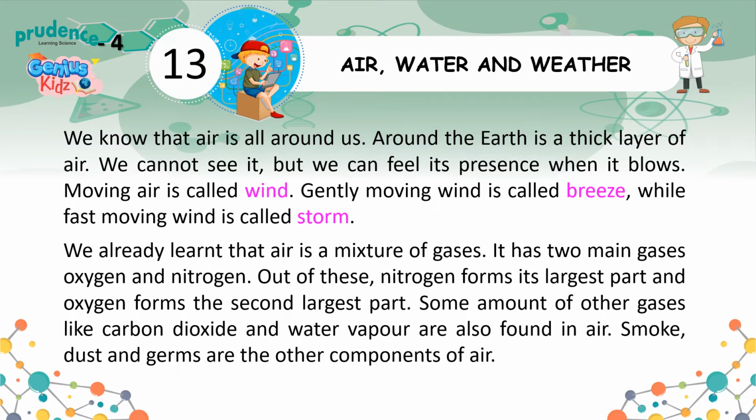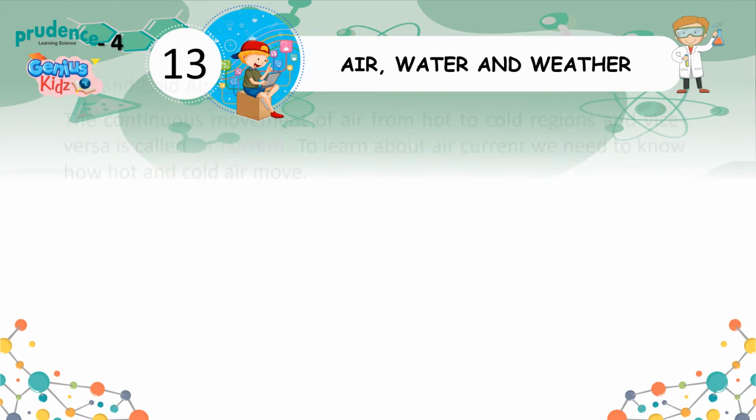We already learned that air is a mixture of gases. It has two main gases, oxygen and nitrogen. Out of these, nitrogen forms its largest part and oxygen forms the second largest part. Some amount of other gases like carbon dioxide and water vapor are also found in air. Smoke, dust and germs are the other components of air.